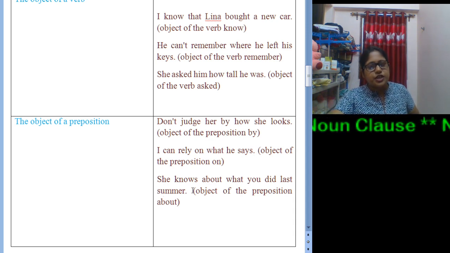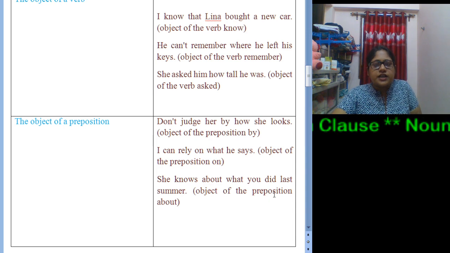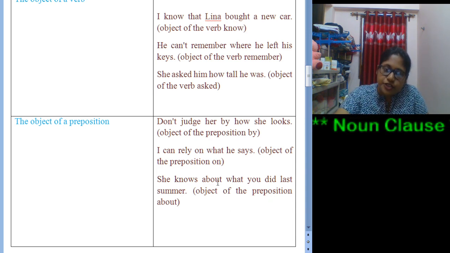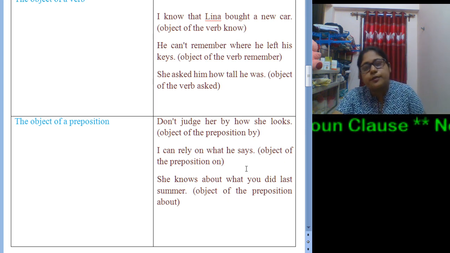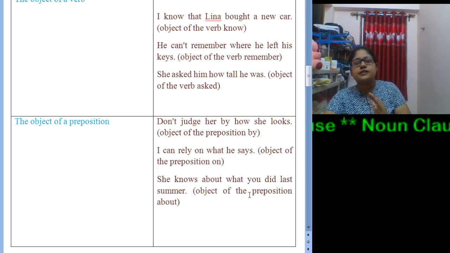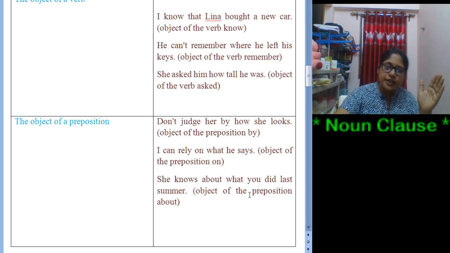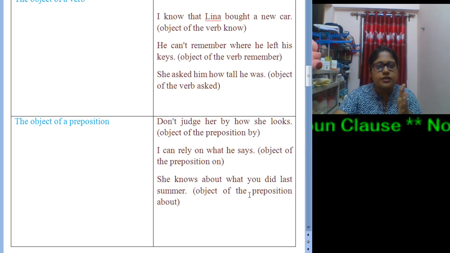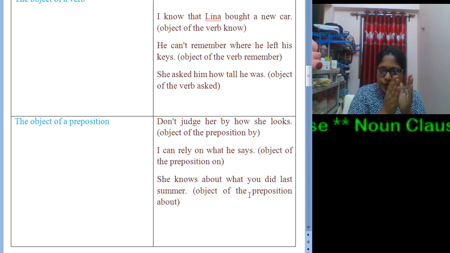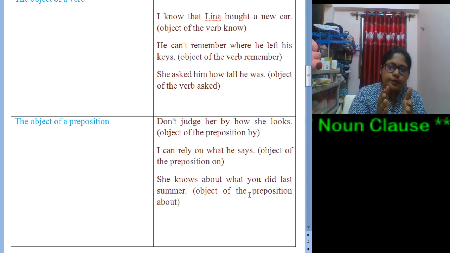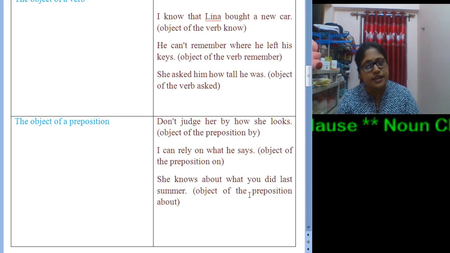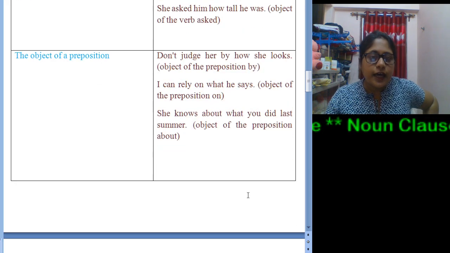Now next one, she knows about what you did last summer. Again we identify the preposition, that is about, and after about we find an interrogative word, what. What you did last summer is the subordinate clause, and it serves as an object of the preposition about. That is why we can consider this subordinate part a noun clause.